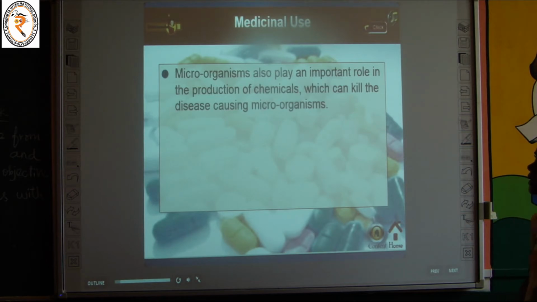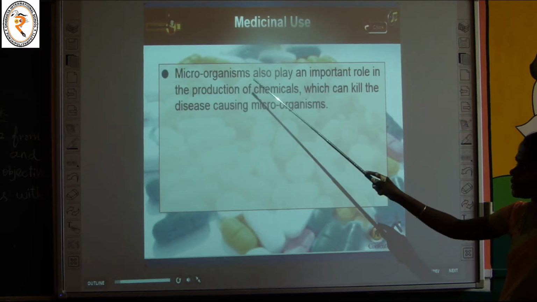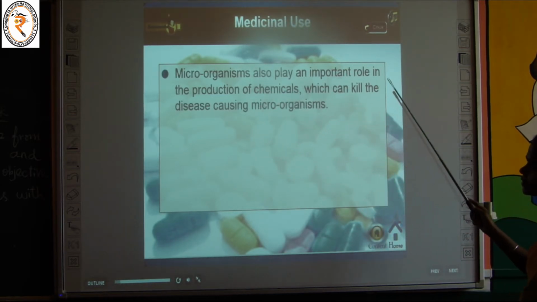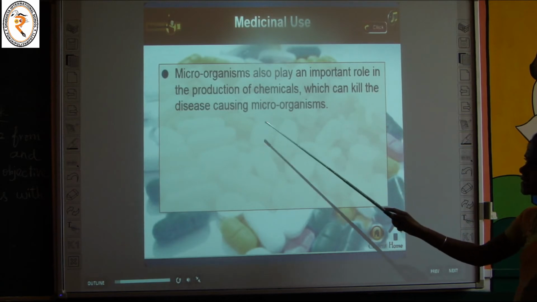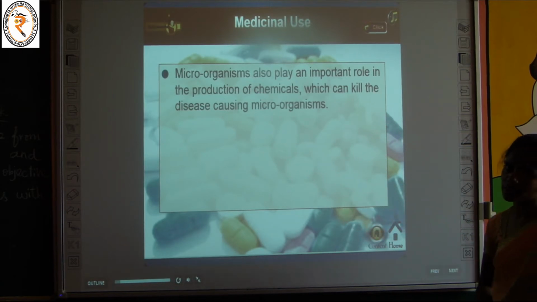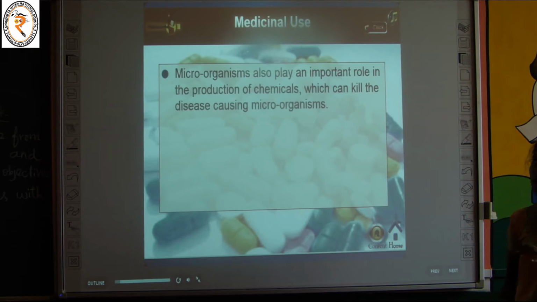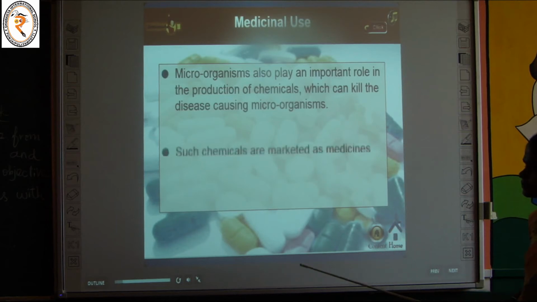And the next one, medical use. How are microorganisms used in medicine? Microorganisms also play an important role in the production of chemicals which can kill disease-causing microorganisms. So they are used in medicine also. They can kill the germs, that is disease-causing viruses or microorganisms.